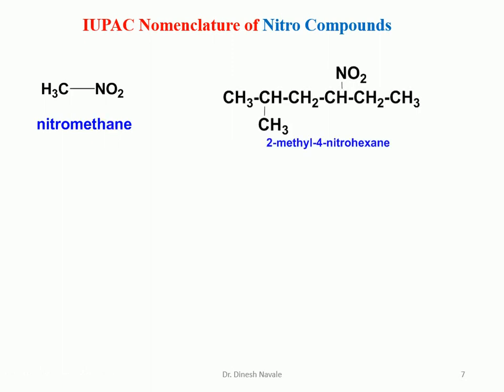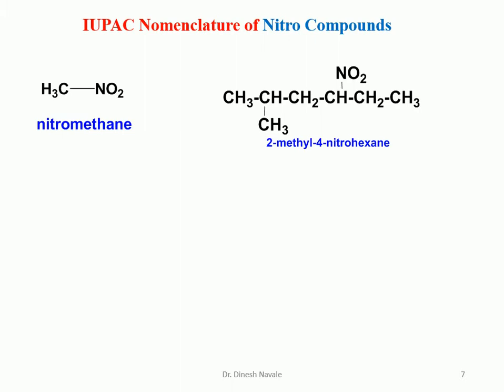Now for this compound, we have to choose the longest possible carbon chain as well as the lowest possible number for the substituent. If we start from the left hand side, the lowest possible number for the nitro will be 4. But if we start from the right hand side, the lowest possible number to the nitro functional group will be 3. So giving the numbering from the right hand side, that is from this carbon atom, is the only correct way. So the numbering will start like this.